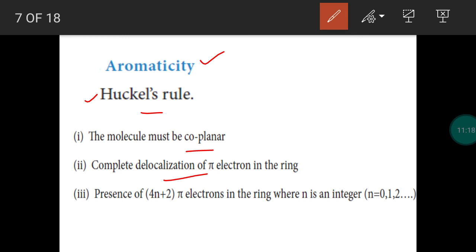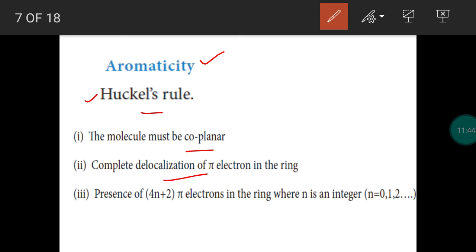In alkenes we have a double bond. In alkynes we have a triple bond. So these multiple bonds are generally called pi bonds. Sidewise or lateral overlapping of atomic orbitals or hybridized orbitals will give you a pi bond. Electrons of a sigma bond are called sigma electrons. Electrons in a pi bond are called pi electrons.